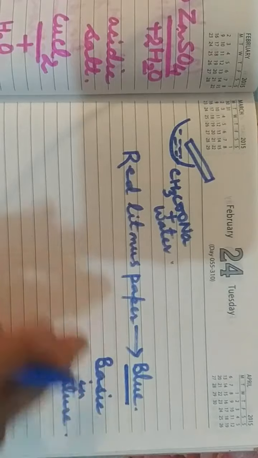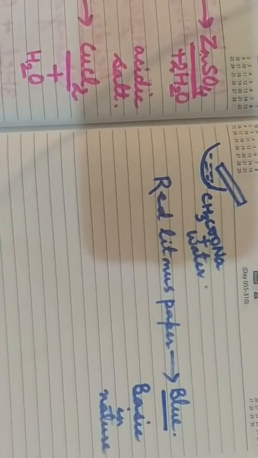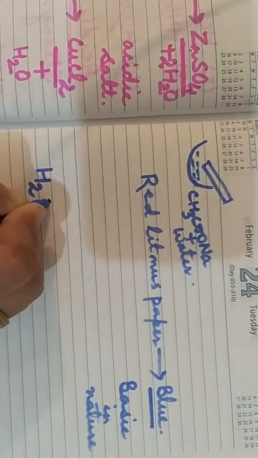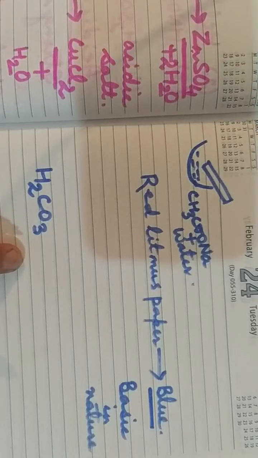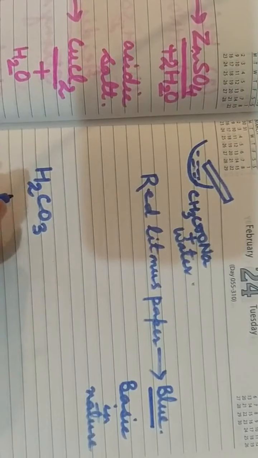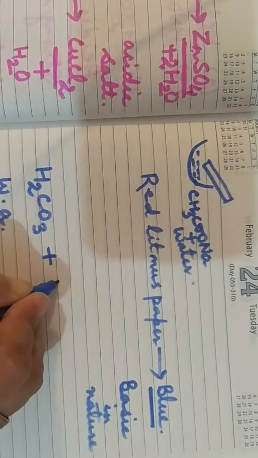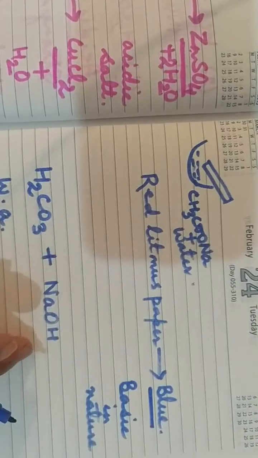Now, many different examples are there of the formation of basic salt. When you take carbonic acid, H2CO3, what type of acid is it? It is a weak acid. And what do you have to take here? A strong base, that is sodium hydroxide. It is a strong base.